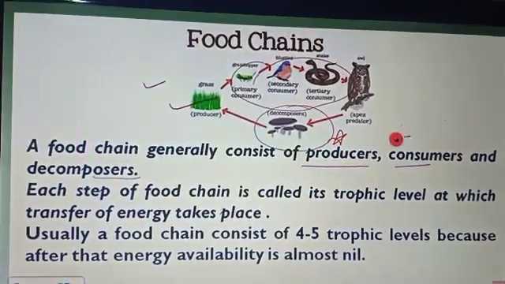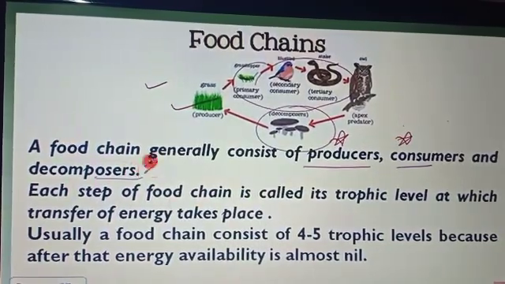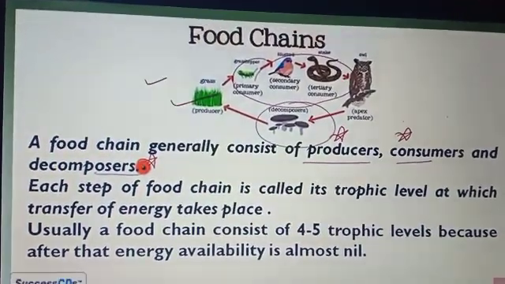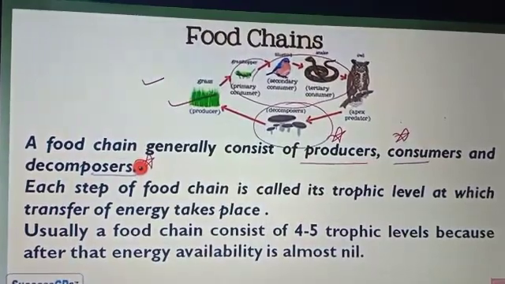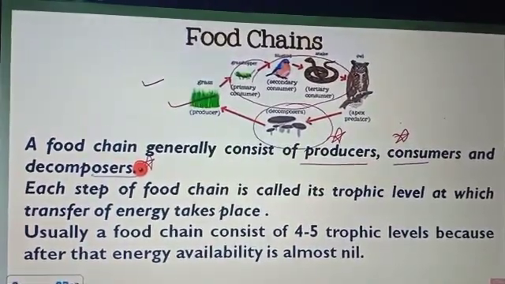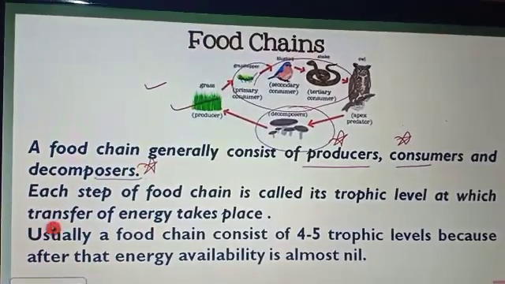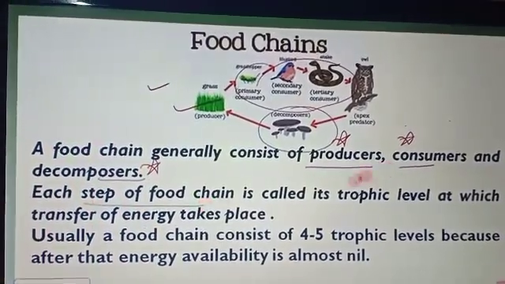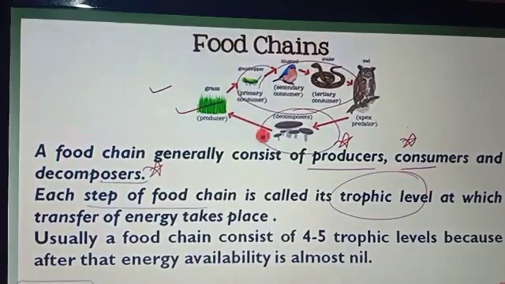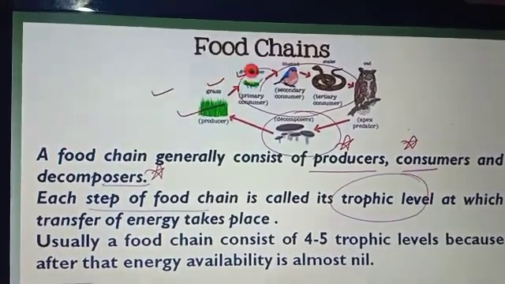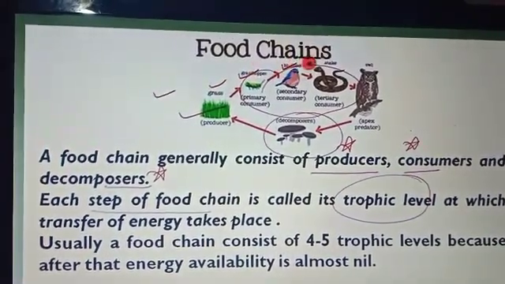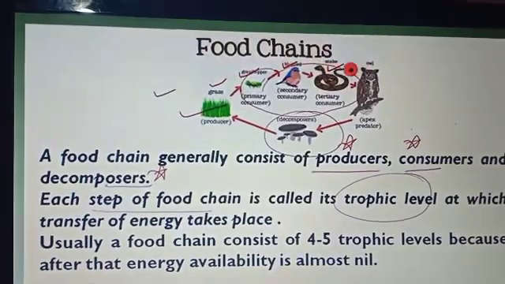In whatever food chain, there are three kinds of members: one is the producer, second the consumer, and the last the decomposer. These three organisms make the food chain.